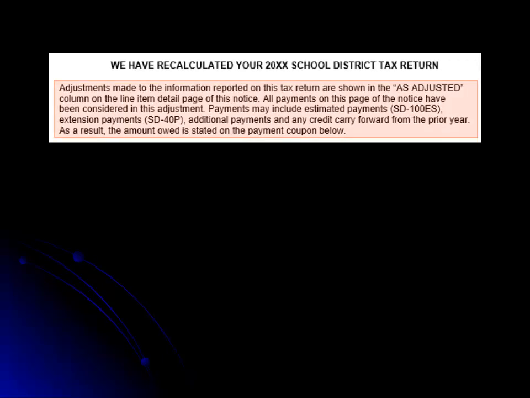Next on the notice is a statement that advises that we have adjusted your income tax return. The adjustment resulted in one of the following changes. The amount of your refund or credit carry-forward has increased. The amount of your refund or credit carry-forward has decreased. Your calculated tax due has decreased, resulting in a refund. Or your calculated tax due has decreased, resulting in a zero balance. All of the payments that you will find on the line item detail page of this notice have been considered in the adjustment.